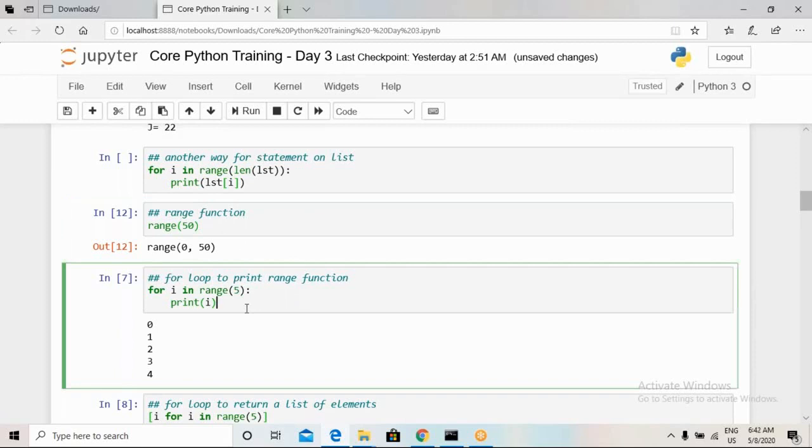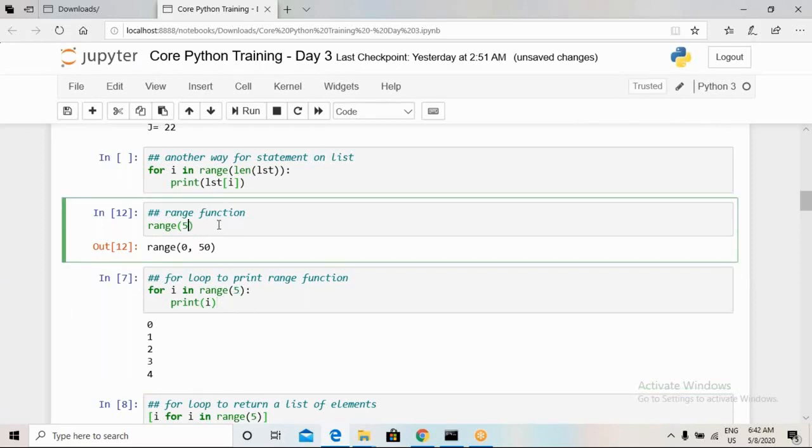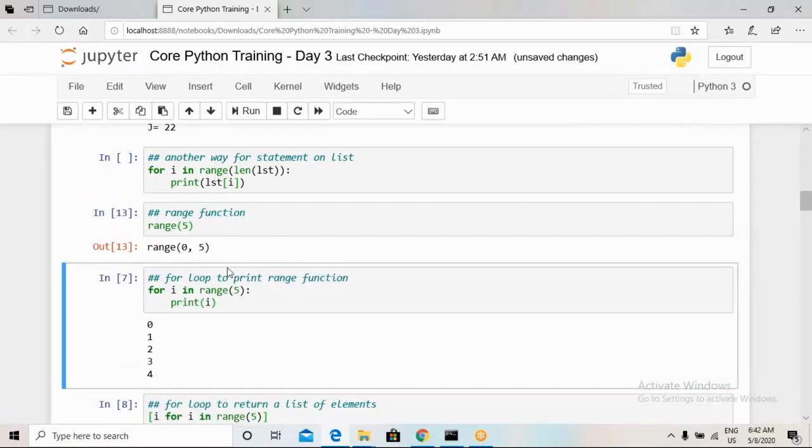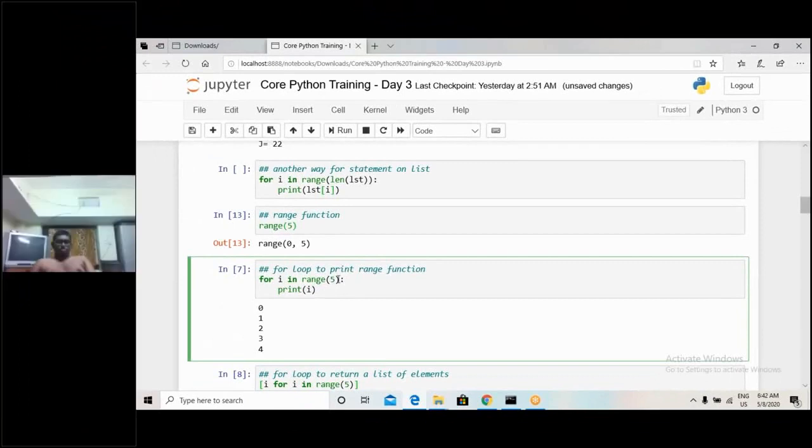Okay, so when I use this range function in the for loop, here I wanted to know the range of 5. We can see that range of 5 is between 0 and 5. If I iterate this range of 5 in a for loop, the for loop will take values 0, 1, 2, 3, and 4. Basically, whatever number is written over here, it will take one value lesser than that number. So range of 5 will have 5 elements, and range of 10 will have 10 elements, starting from 0.